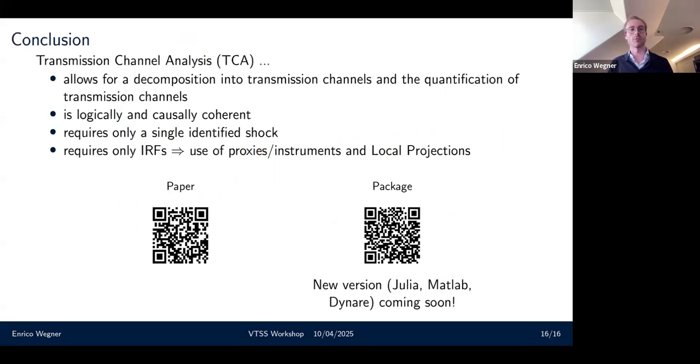To leave some time for potential questions, I'm going to go to the conclusion. We propose a new methodology that we call transmission channel analysis, which allows us to decompose total impulse response functions into the mechanisms or transmission channels that make up these effects. We derive this using potential outcomes and formal causal graphs, so at least they're causally coherent. The nice thing is that we only require one identified shock. So whenever someone is already using structural impulse response functions, they can decompose them. We have a paper and a package, and a new version of the package is also coming. If you want to apply it to DSGEs, those versions are coming soon.